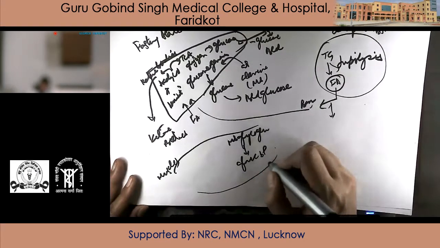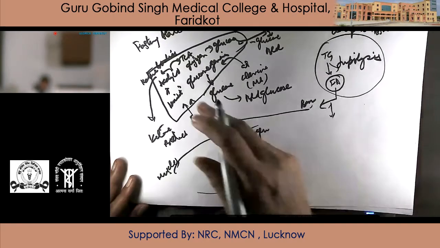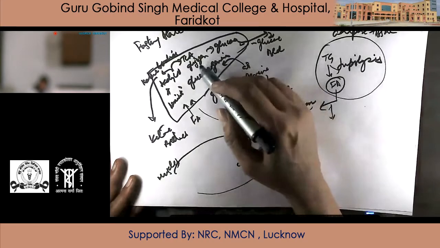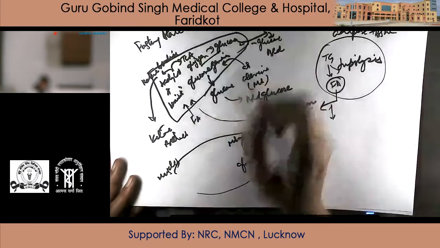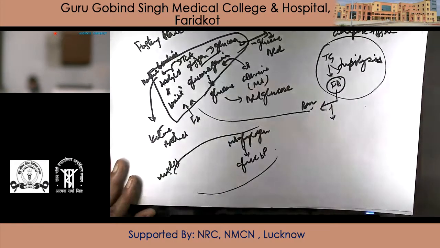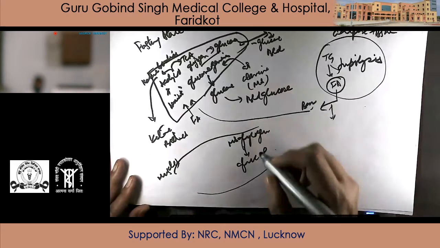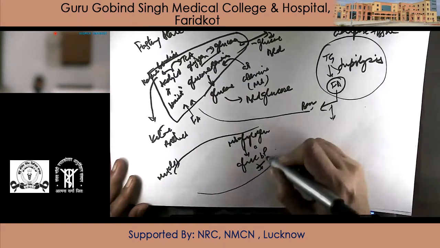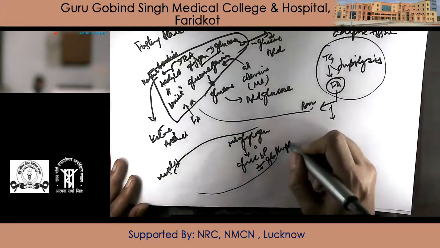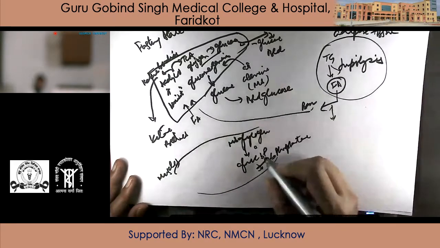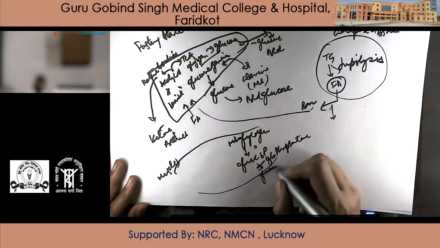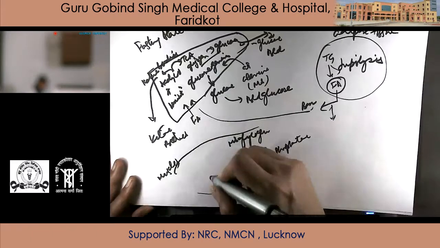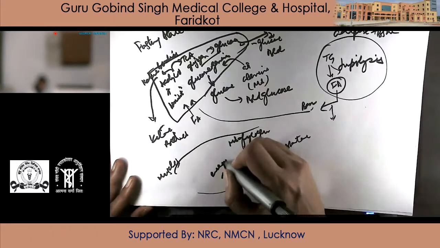Now here there is a difference from liver glycogen, because liver glycogen can give rise to glucose and that glucose comes out. But muscles lack the enzyme glucose 6-phosphatase. There is a block here. So glucose 6-phosphate will not be converted to glucose. Rather, it will be utilized for energy production in muscles only.